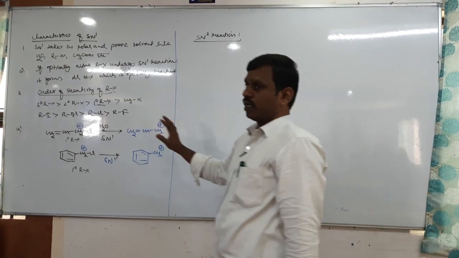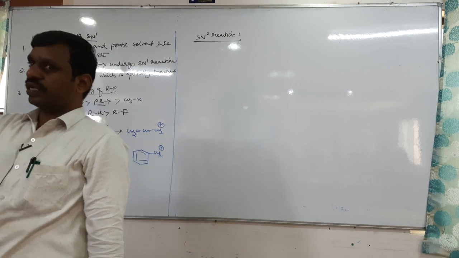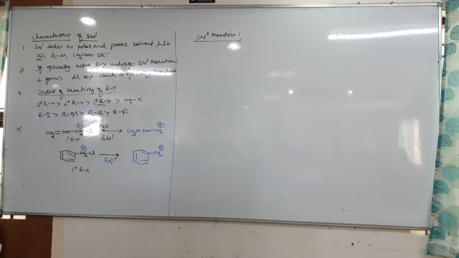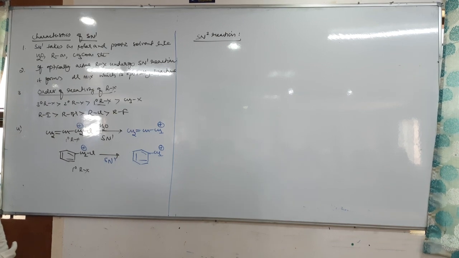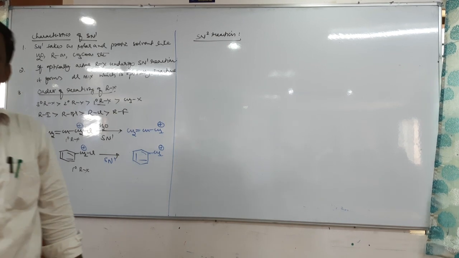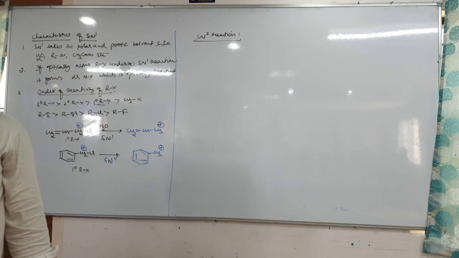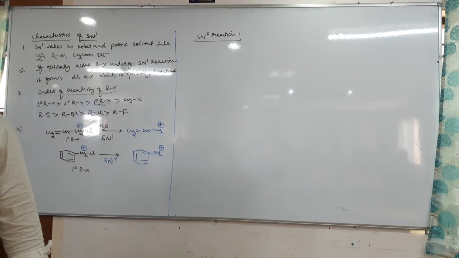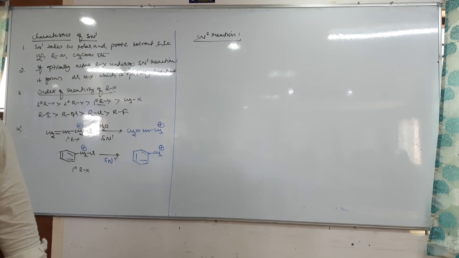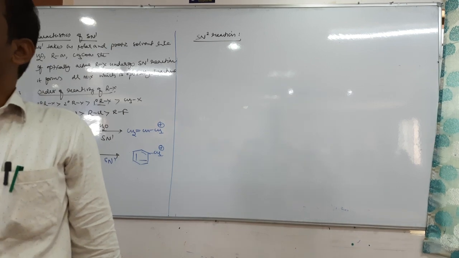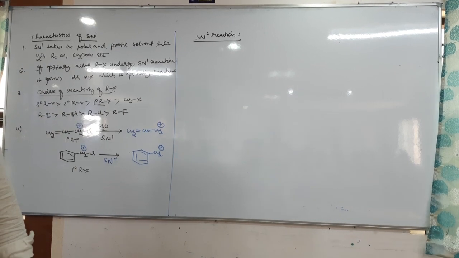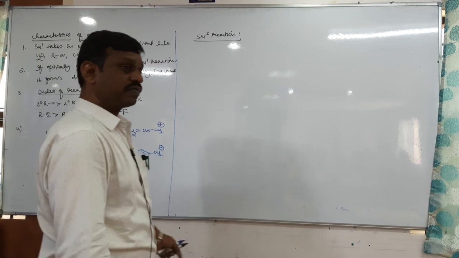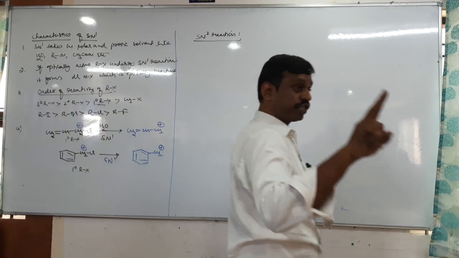Let me clear once again what an SN1 reaction is. In an SN1 reaction, the rate of chemical reaction depends on what? Only the molar concentration of the substrate RX, but not the nucleophile. That is unimolecular and the order is 1. And an SN1 reaction takes place in two steps.